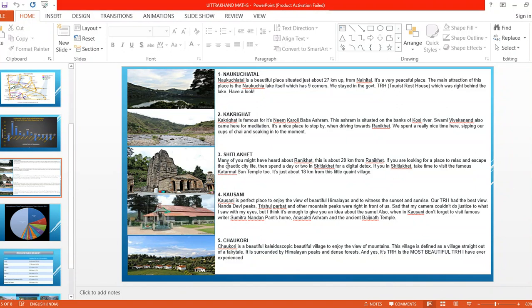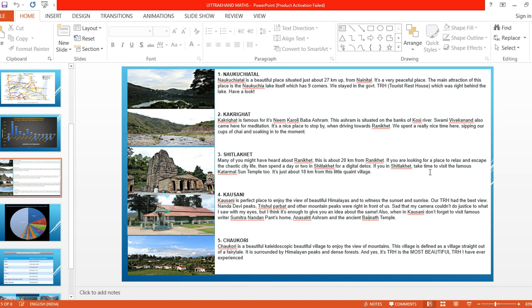Right. Next, here is Shitla Khet. Many of you might have heard about Rani Khet. This is about 20 kilometers from Rani Khet. If you are looking for a place to relax and escape the chaotic city life, then spend a day or two in Shitla Khet for a digital detox.